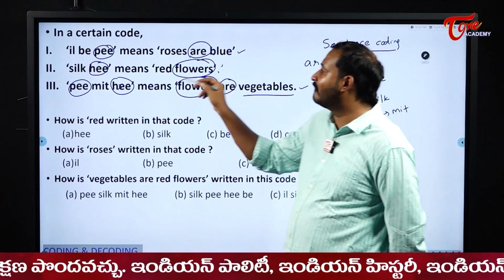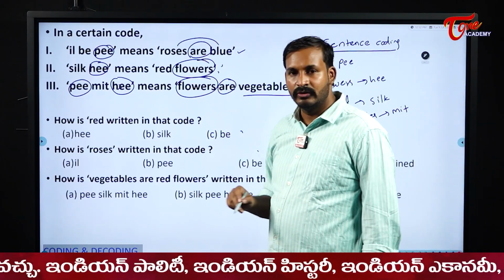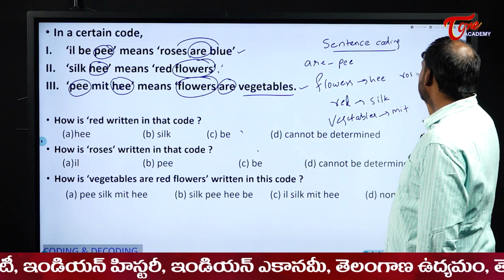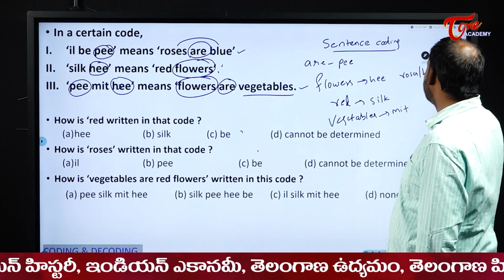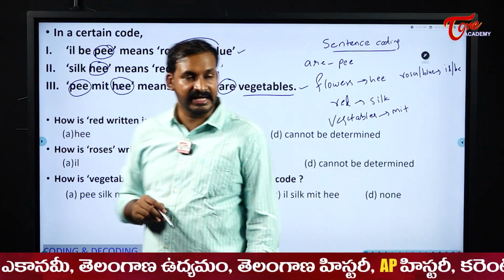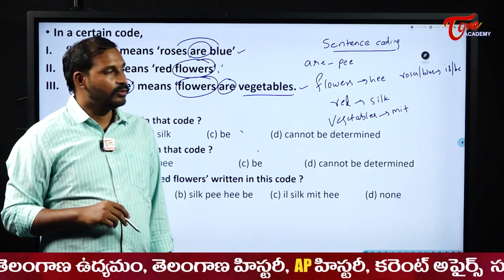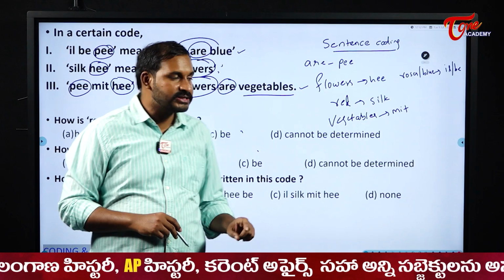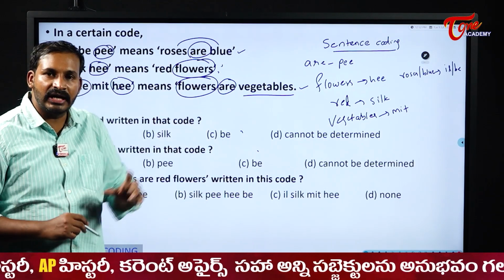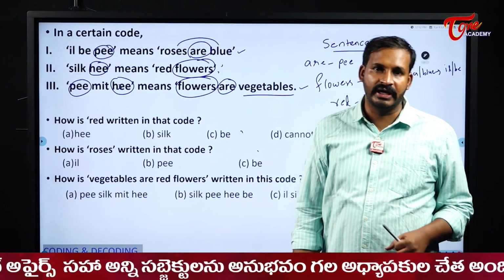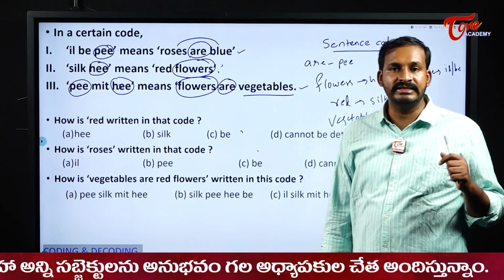But here I cannot tell what is the exact code for roses or blue. Why? Because it can be ill or B. So roses or blue, it can be anything, one from ill or B. Understood? I cannot tell the exact code for roses and blue. But I can tell the exact codes for R, flowers, red and vegetables. Why? Because with the help of comparison I came to that conclusion. This type of coding we will call it as sentence coding.